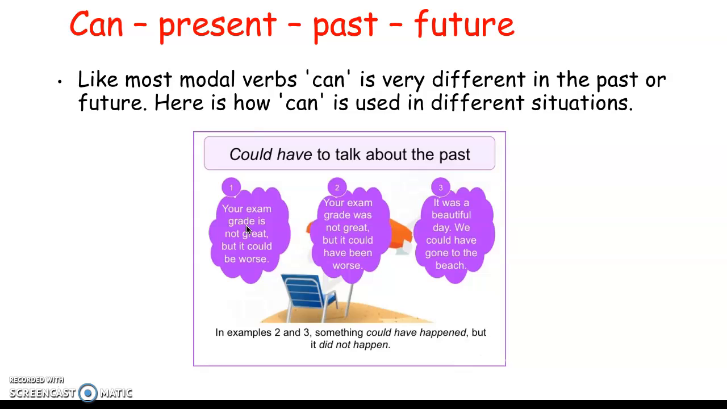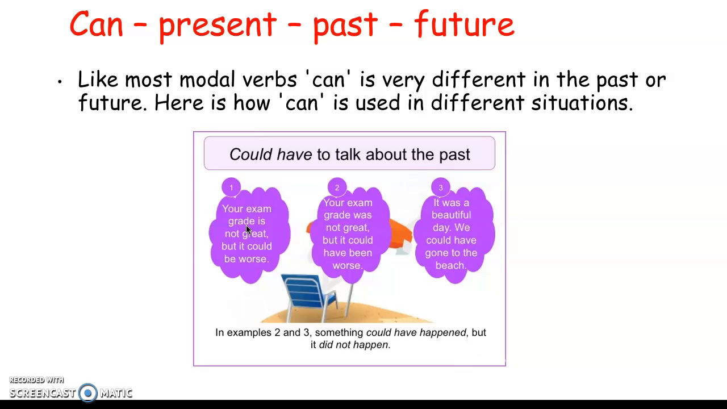Can be used in present, past, and future. Like most modal verbs, can is different in the past or in the future. Here, in this example, we can see how it is used in different situations. Could have is used to talk about the past. Your exam grade is not great, but it could be worse. Your exam grade was not great, but it could have been worse.